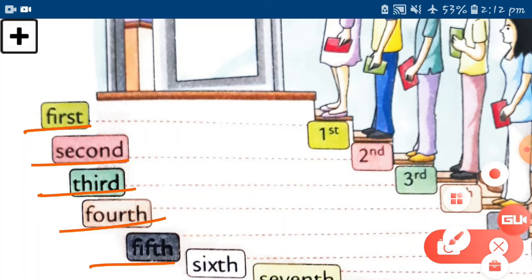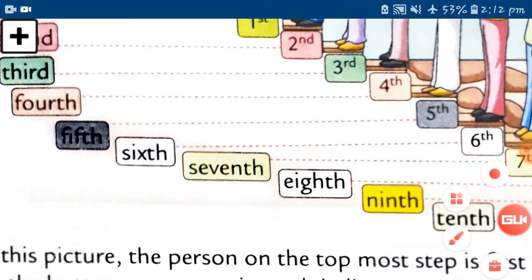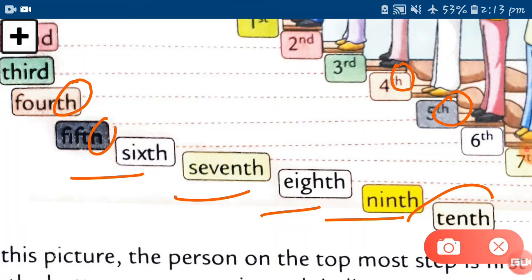Here is the 6th spelling, here is the 8th spelling, here is the 9th spelling, and here is the 10th one. See, there is only th. Whatever you add to the number, you have to add in the spelling also. Here you have th in the number, so you have to add it in the spelling also. In 6th there is th, so here also you can see th, right? So this is the way you have to go with the ordinal numbers.